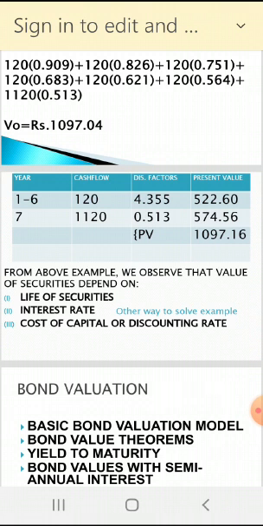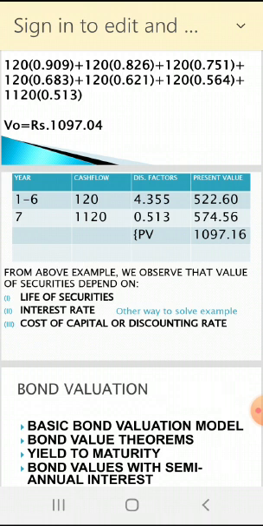Then 7th year, 1120 you found. So in this only we have to take simply present value of rupee 1. That is the last year, see above in equation 0.513. Multiply it and you will get 574.56. And your answer is 1097.16. There is some variation in a paisa, that is due to, I think, a correction of the calculations, mathematical error.